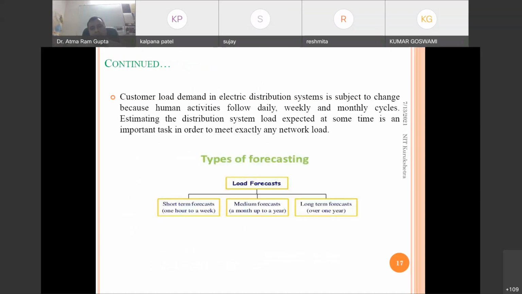Okay, so next is the load forecasting technique. As we have discussed, we need to forecast the load to fulfill the load demand in future. Accordingly, we will plan our power system so that that amount of load can be handled. Load forecasting can be short term, medium term, or long term. Short term forecasting can be 1 hour to a week, medium term forecasting can be a month to a year, and long term load forecasting can be over 1 year.